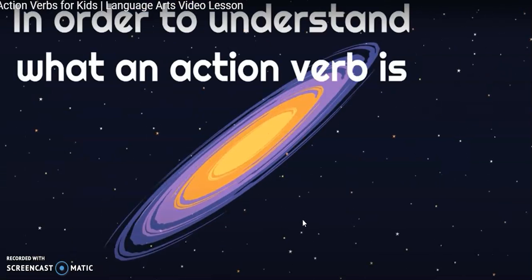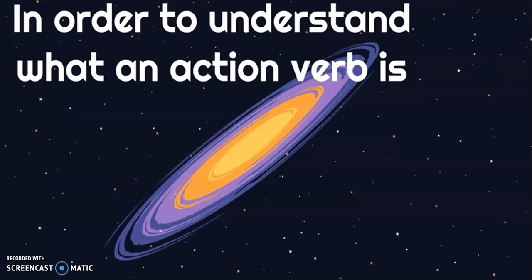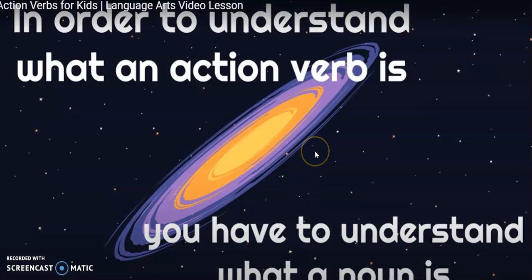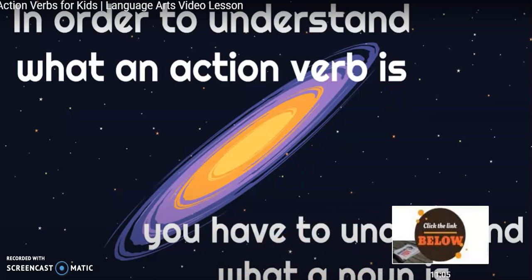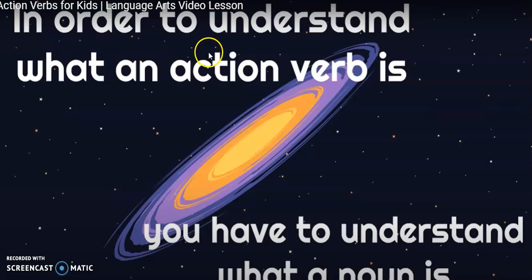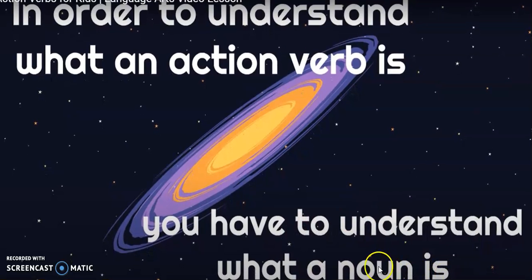The truth is, in order to understand what an action verb is, you have to understand what a noun is. Ok, antes de saber qué es un verbo acción, tenemos que entender qué es un nombre, ¿ok? ¿Qué es un nombre? Entonces eso es lo que nos dice aquí en inglés. In order to understand what an action verb is, you have to understand what a noun is, ¿ok? Para entender qué es un verbo acción, tenemos que entender qué es un nombre, ¿ok? ¿Qué es un nombre? Miren, what a noun is. Pay attention.